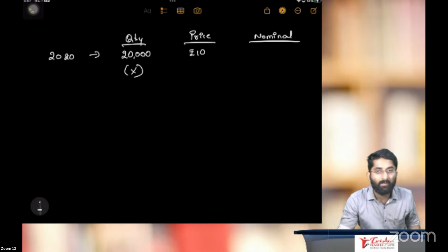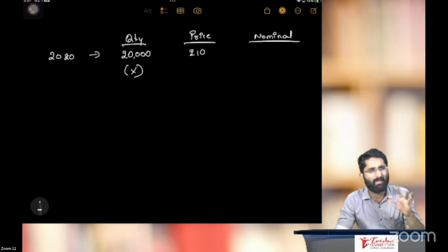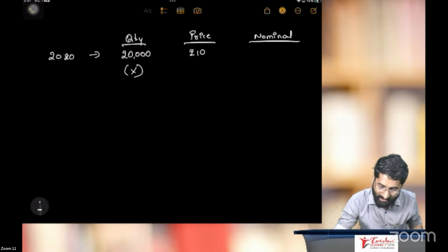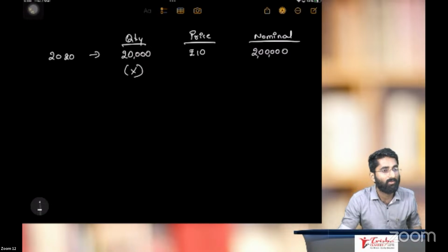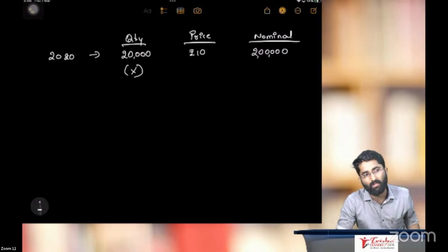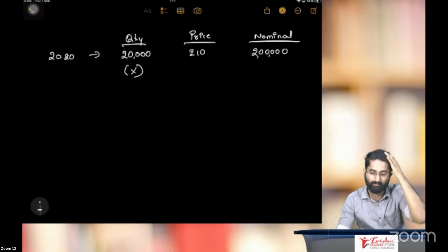Nominal GDP in that year is 20,000 multiplied by 10. GDP at market price will be 2 lakhs. Agree? Sir, GDP at market price will be 2 lakhs here.